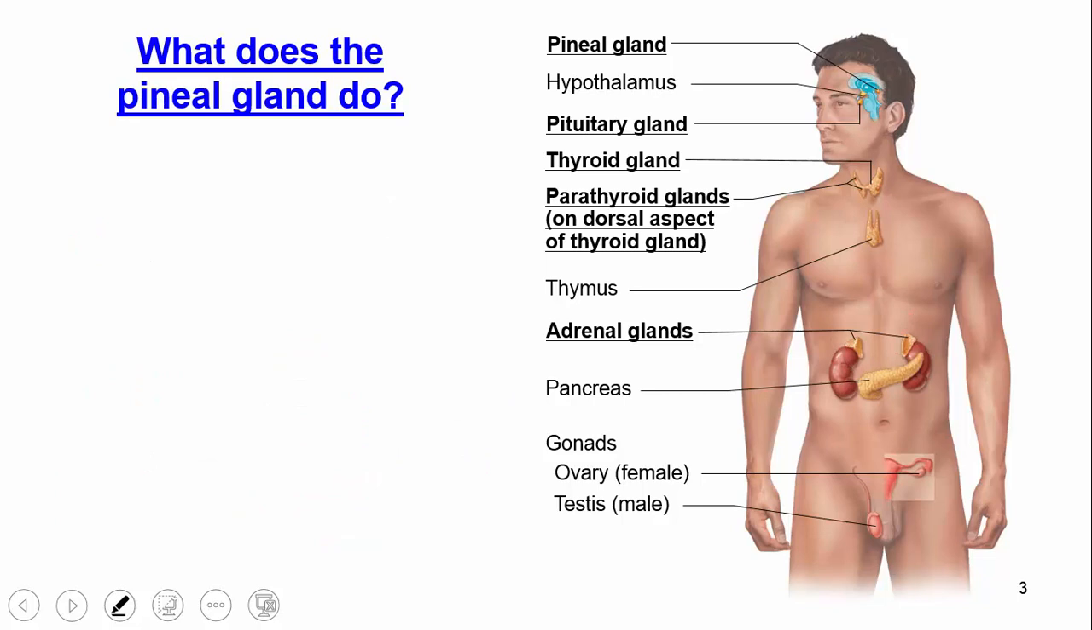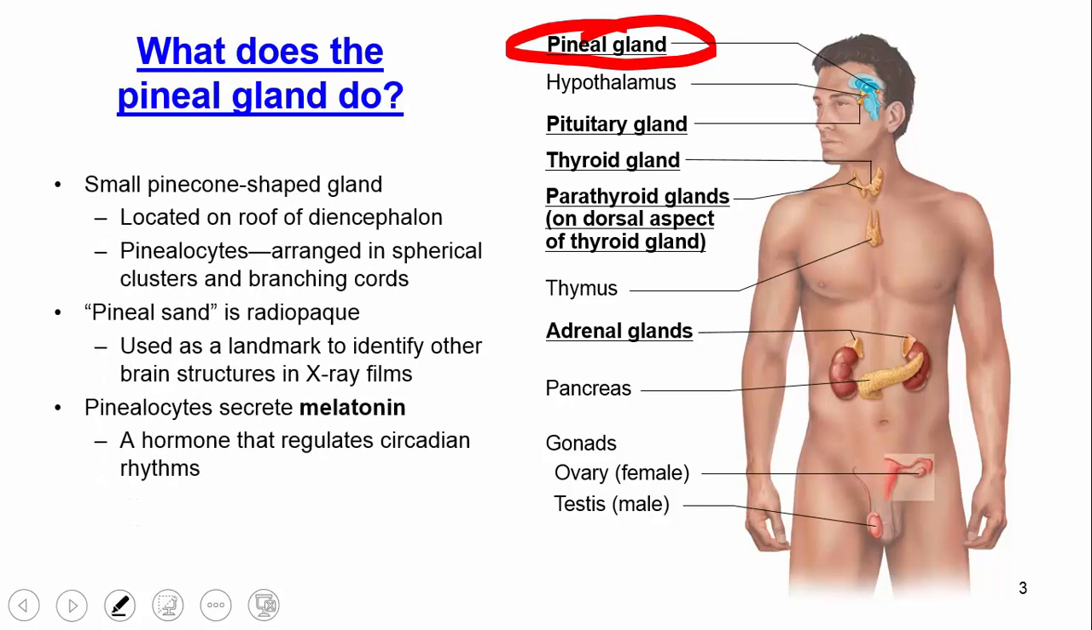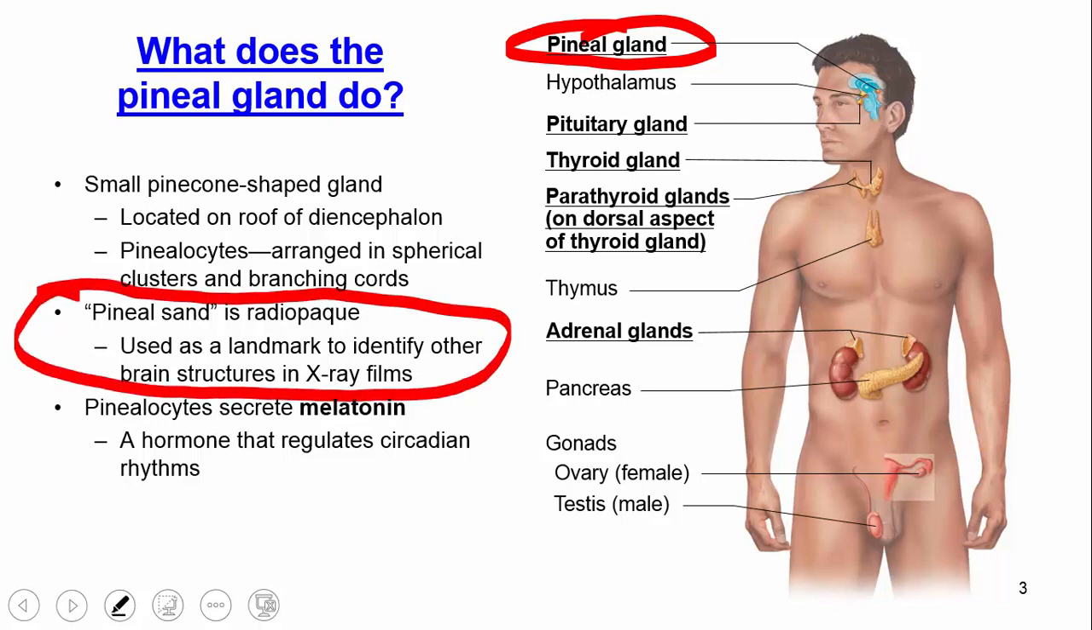Okay, let's go back up to the pineal gland. We have this pineal gland way at the top here. What does this do? It's a small pine cone-shaped gland located on the roof of the diencephalon, so this is inside the brain. It's a neat structure where you have this pineal sand, as we call it, where if someone takes an X-ray, you can really see the pineal gland. It stands out as this sand-like structure. So it helps physicians locate other structures in the brain, given that the pineal gland shows up very nicely in an X-ray. What does it do?